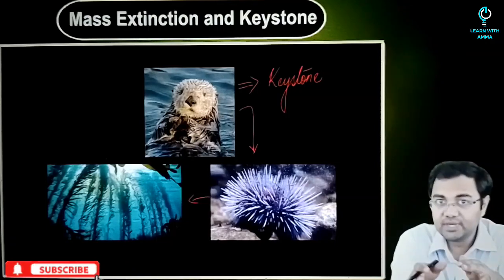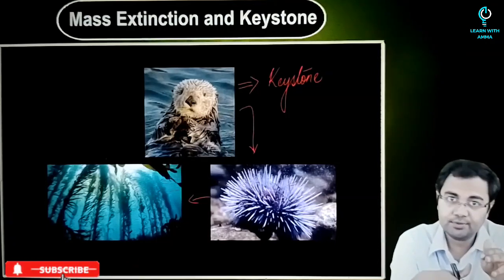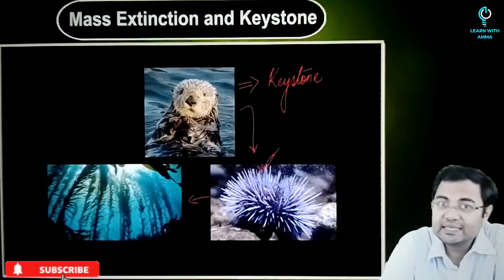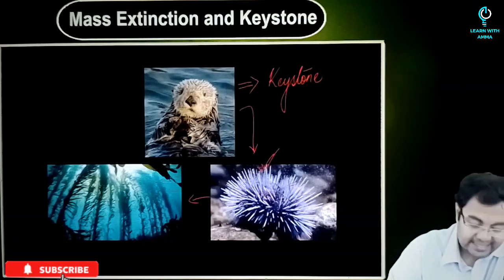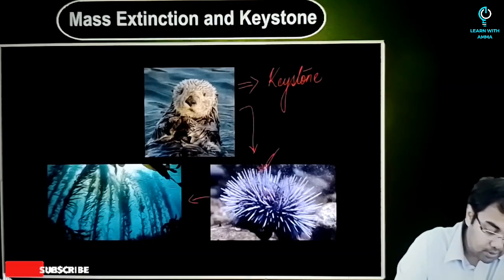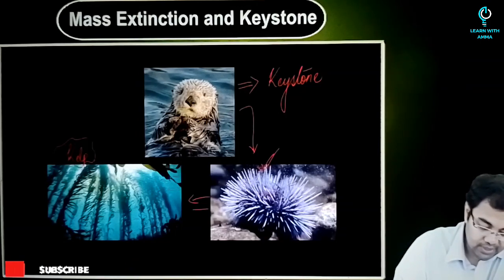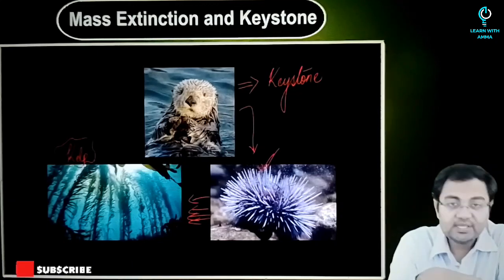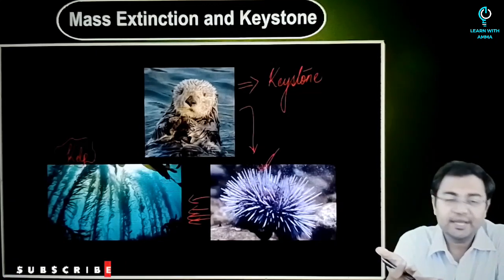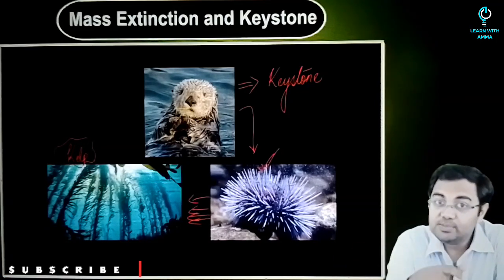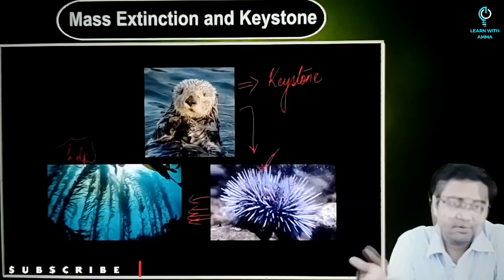Because if you remove a keystone species like the sea otter from the ecosystem, the sea urchins start to increase in size. And because of the increase in the number of sea urchins, the number of kelp will start to decrease, because they feed on all the kelp. And once this happens, the area will start to become like a barren land, like a desert on land. This has been observed on the coasts of the United States of America.